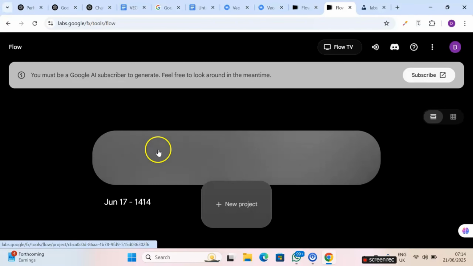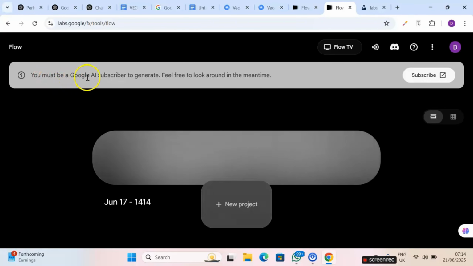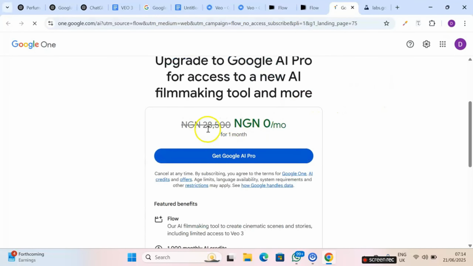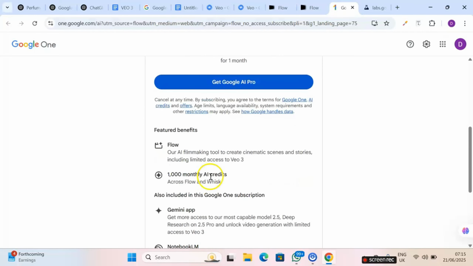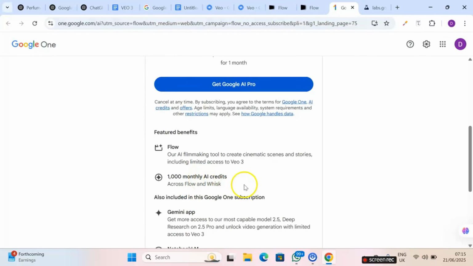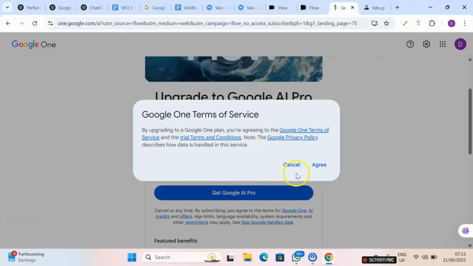After signing in, this is what you will see. And it says you must be a Google AI subscriber to generate. So you need to subscribe. And you know, it's actually free for the first month to do so. So you click on subscribe. You can see here it says 0 naira for 1 month. And subsequently it will charge you 28,500 naira monthly. So you may cancel it at any time. But the point is you are getting this for 1 month and you're getting 1,000 AI credits. You go ahead and click on Get Google AI Pro.